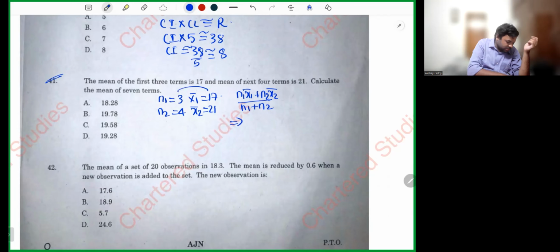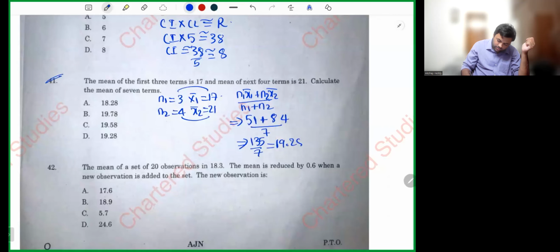First, 17 into 3, 51. 21 into 4, 84. Whole divided by N1 plus N2, 3 plus 4, 7. So 51 plus 84, 135, whole divided by 7, which is equal to 19.28.